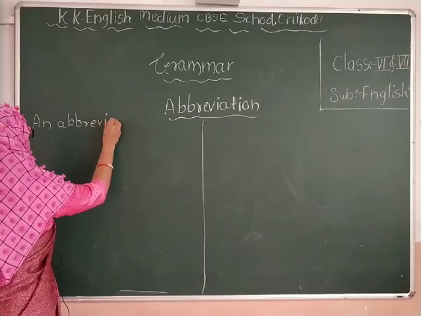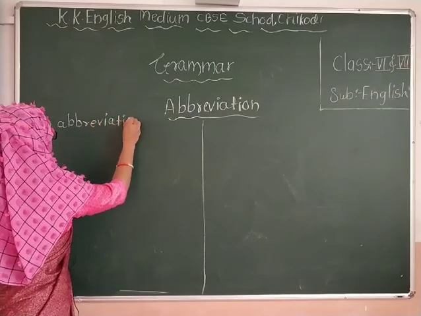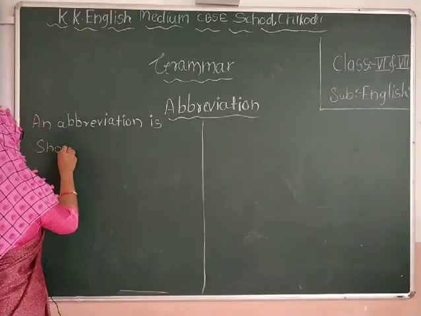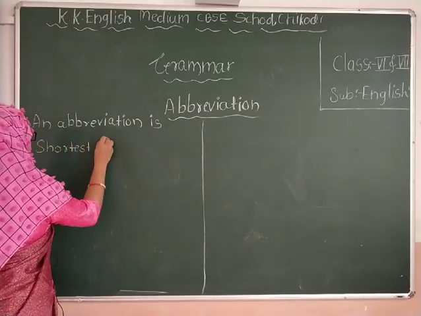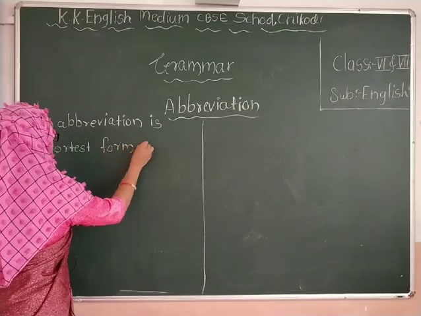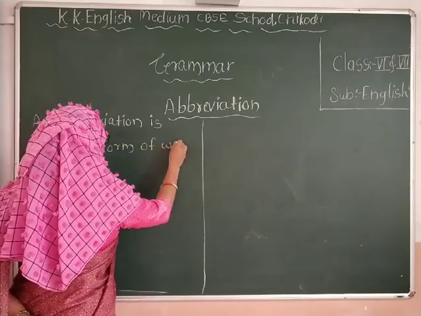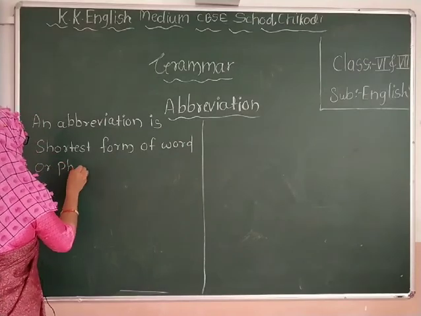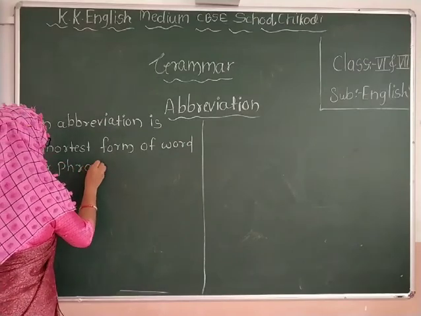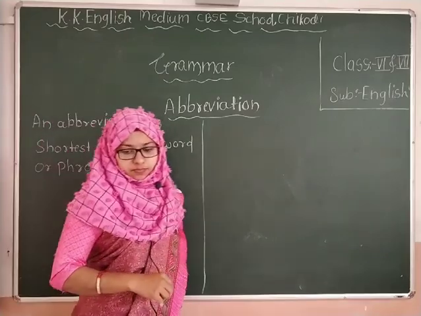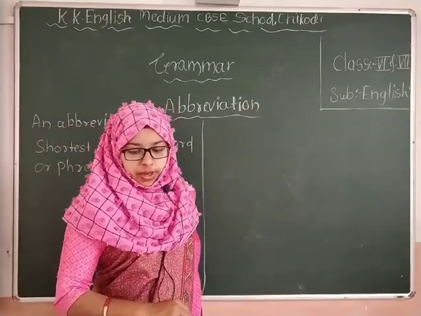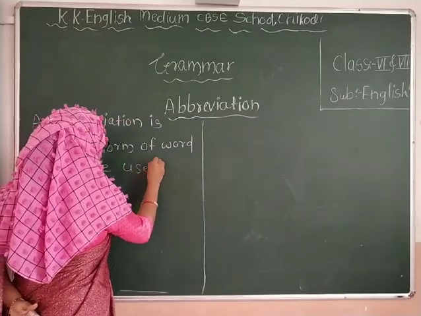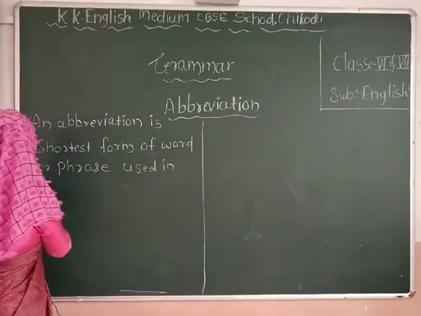An abbreviation is the shortest form of a word or phrase used in writing.